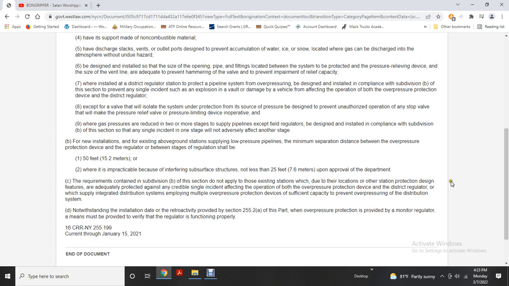located in other station protection, the design feature for the adequately protected against credible single incident affecting the operation of both overpressure devices and district regulator, or which supplies integrated distribution system employing multiple overpressure protection devices sufficient capacity to prevent overpressuring over the distribution system, notwithstanding installation date with a retroactive provided by section 252.2a. As part of the overpressure protection is provided with the monitoring regulator means that the operator must provide to verify that the regulators function properly.